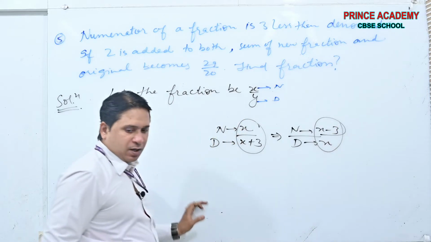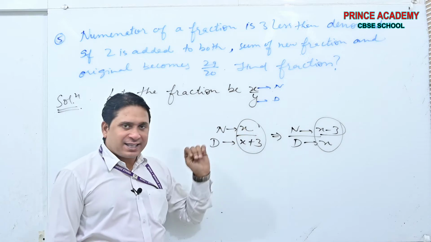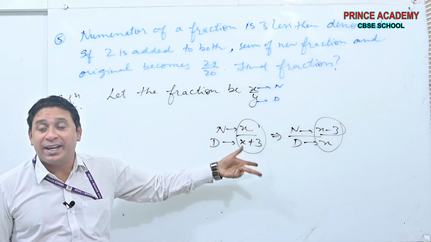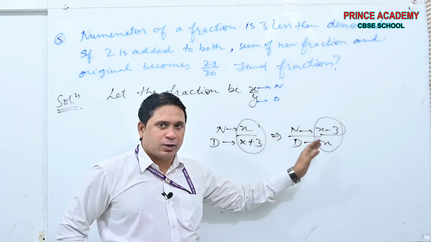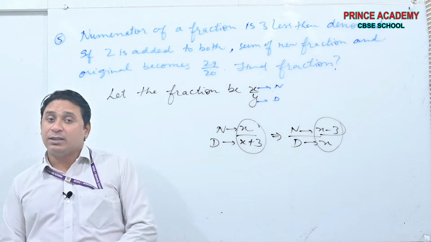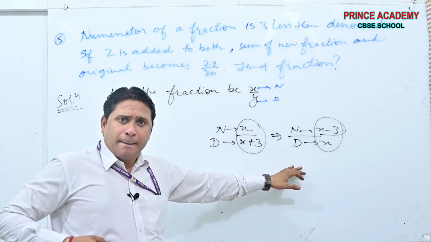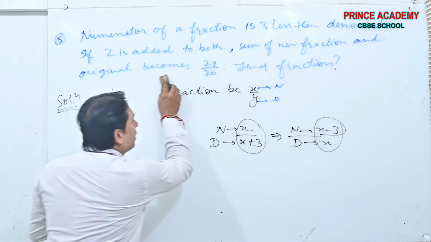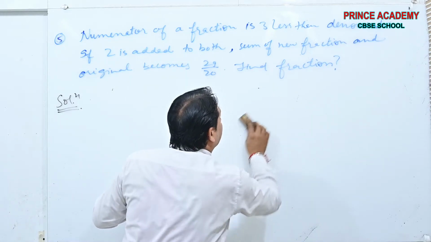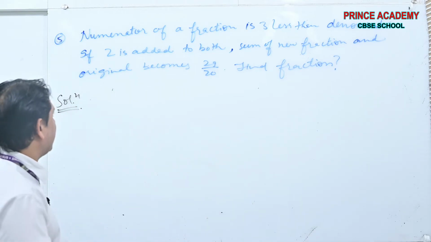Choice is yours. Okay beta? If you are taking the numerator x, the denominator will be 3 more than it. If you are taking the denominator x, the numerator will be x minus 3. Done. Here the y value you can get. But why should we do like this? We can consider numerator and denominator separately.